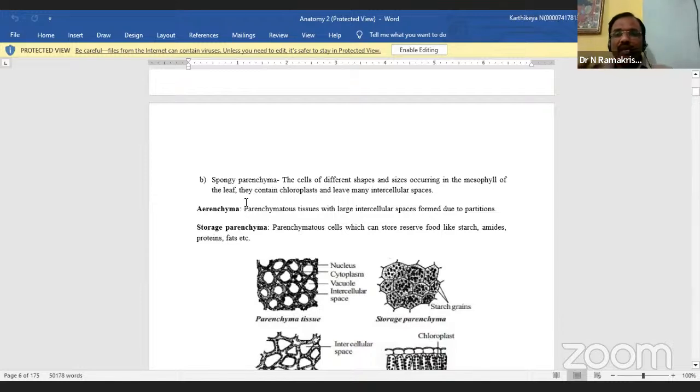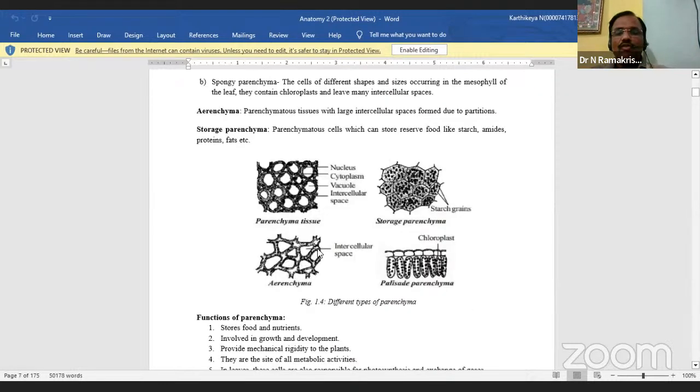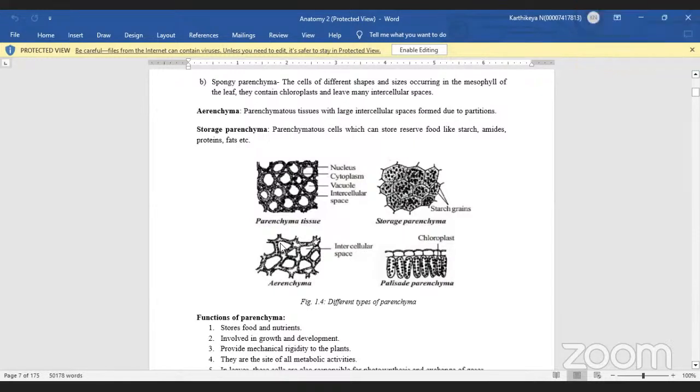Where the heavy gap is there, where the heavy intercellular spaces are there, we call that aerenchyma. Is it okay?